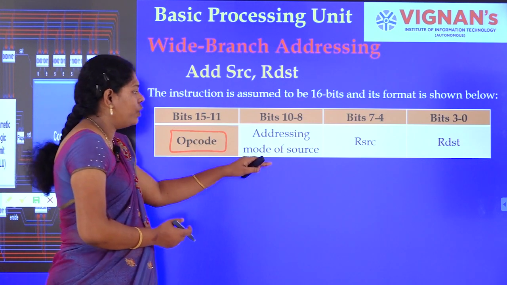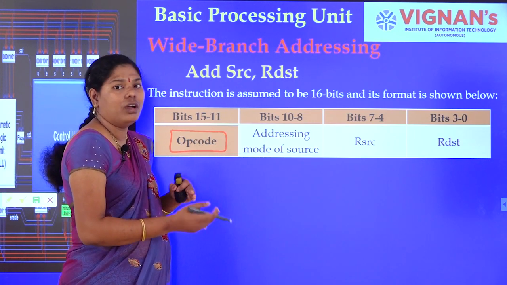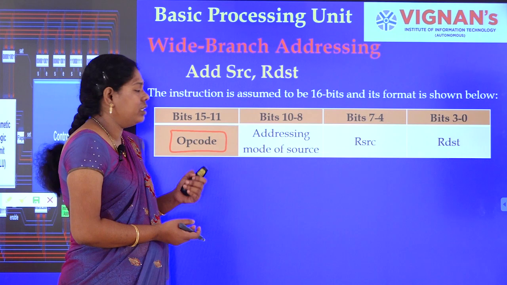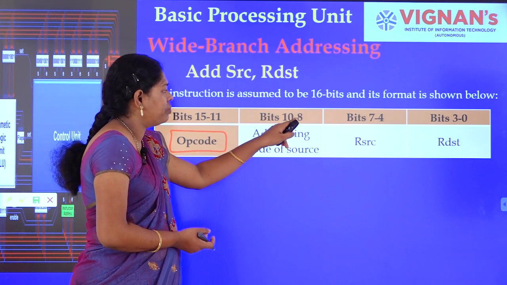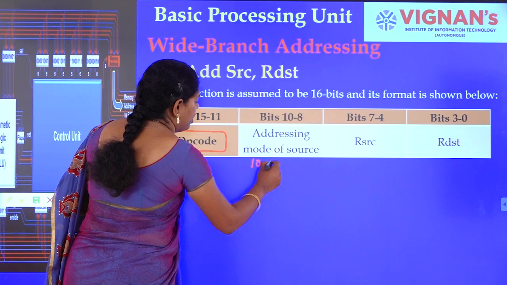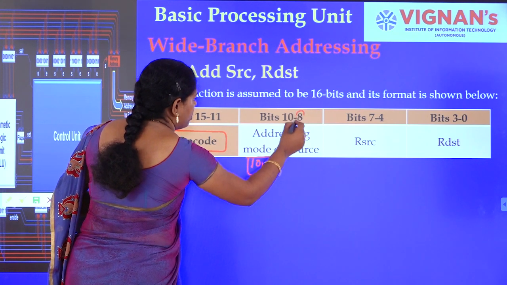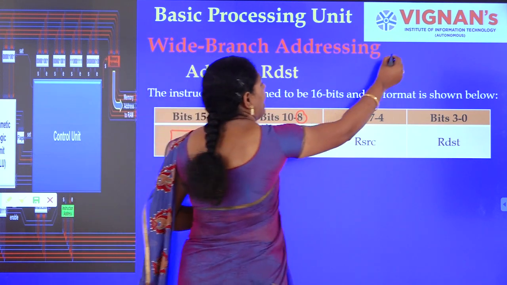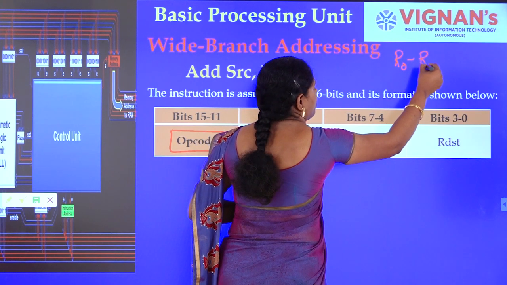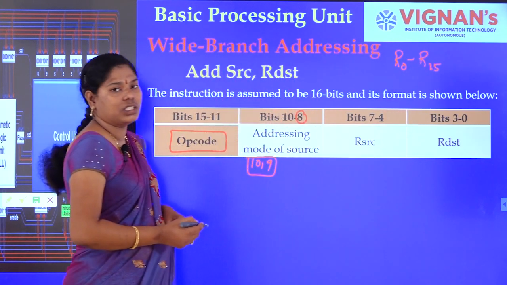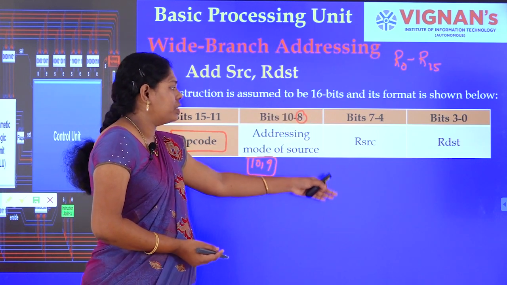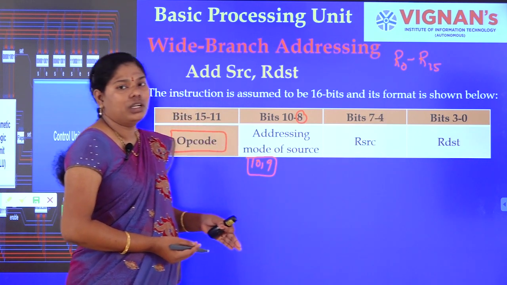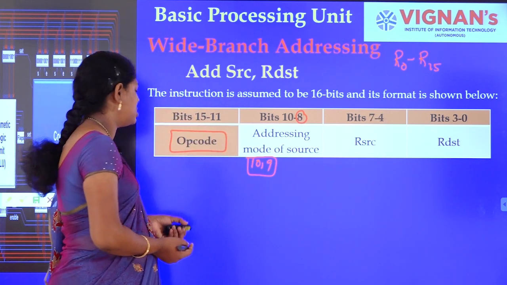The next thing is which type of addressing mode, whether it is direct or indirect or auto increment, auto decrement, or indexed addressing mode. For this we are choosing 3 bits, where bits 10 and 9 are for the addressing mode and bit 8 is for direct and indirect. And we have 16 registers from R0 to R15, so to represent each register we require a minimum of 4 bits. To represent the source register we use 4 bits, and bit 3 to bit 0 are used for R destination, that is, the destination register.